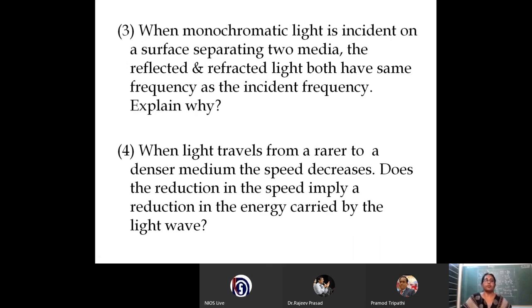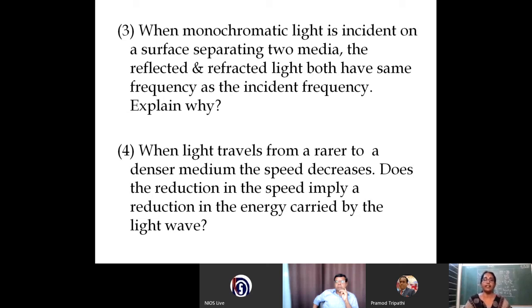So these two questions, if you have a pen and paper, you can take down as homework. When a monochromatic light is incident on a surface separating two media, the reflected and refracted light both have the same frequency as the incident frequency. Explain why. So I will discuss this answer because I got a question also, whether the reflection is a particle to particle interaction. So I can explain the answer to this question, and the same way it will be the answer for that question which was given to me also.